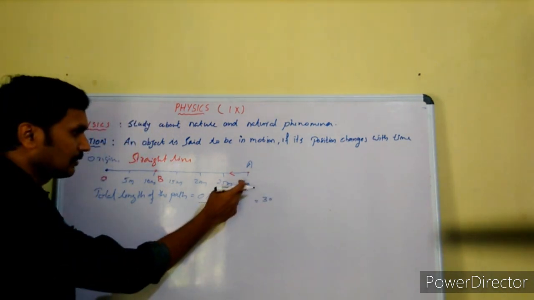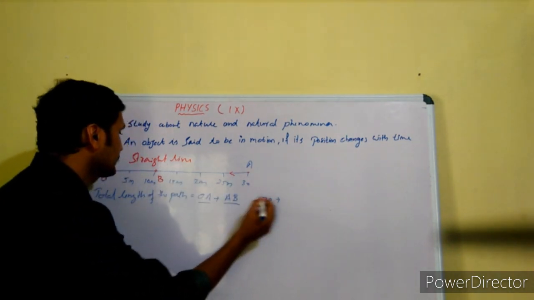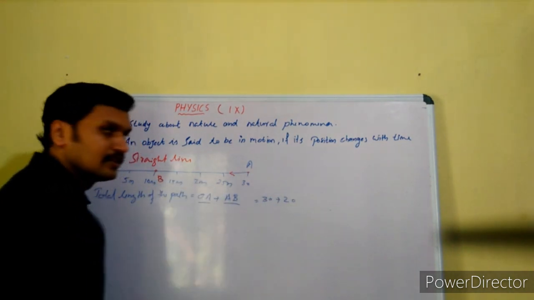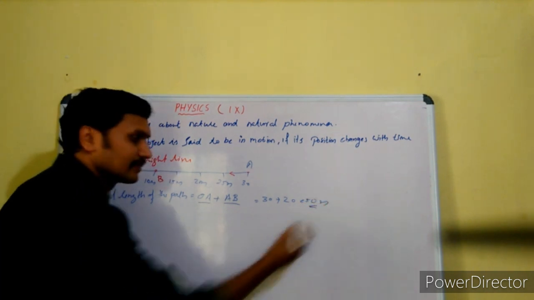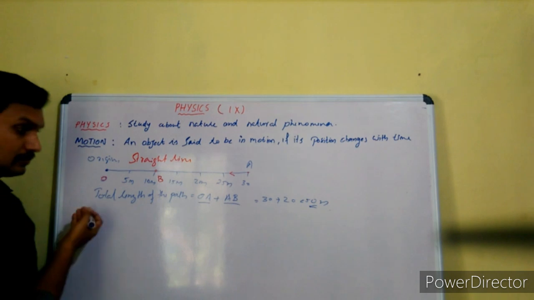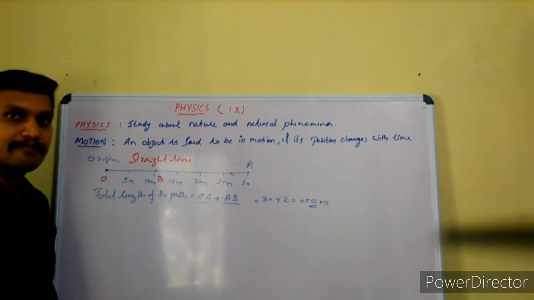And what is the numerical value of AB? The length AB is equal to 30 minus 10, that is 20. So that is equal to 50 meter. The total length of the path travelled by the object is 50 meter.